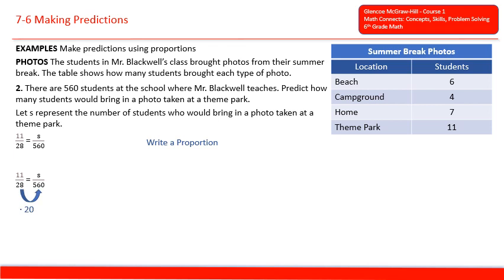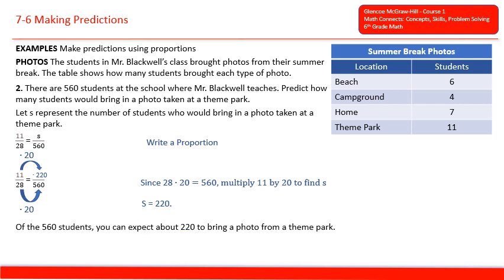And 28 times 20 equals 560. So since 28 times 20 equals 560, we'll multiply 11 by 20 to find S. 11 times 20 is 220. So S equals 220. Of the 560 students, you can expect about 220 to bring a photo from a theme park.